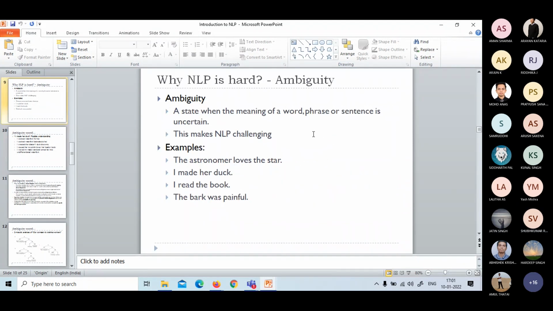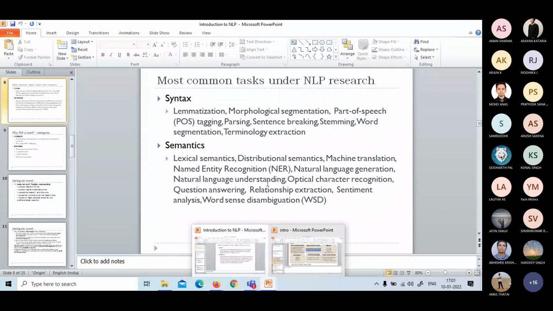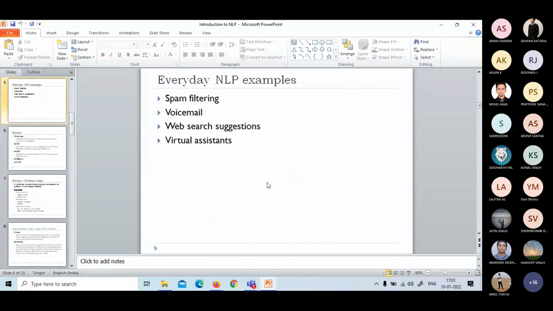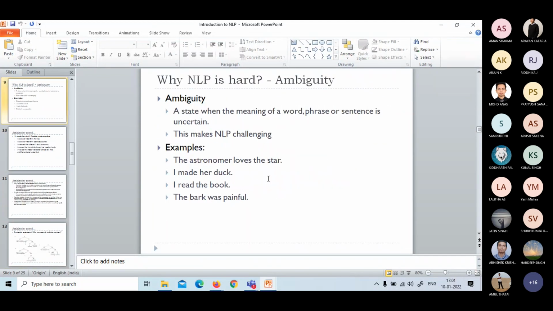Okay. So we started discussing the NLP basics, and also discussed what the common tasks under NLP research are, and more on the history. So what are the everyday problems, what is NLP, and so on. And what makes NLP hard is ambiguity. It's ambiguity at every different level. There is a confusion about which way we need to follow to interpret that particular part.